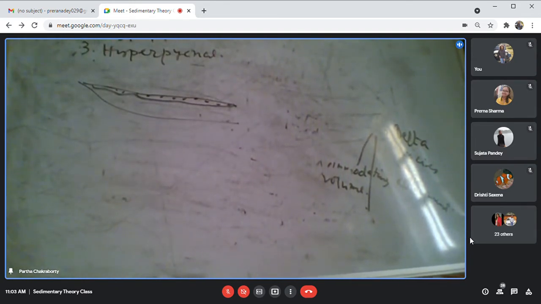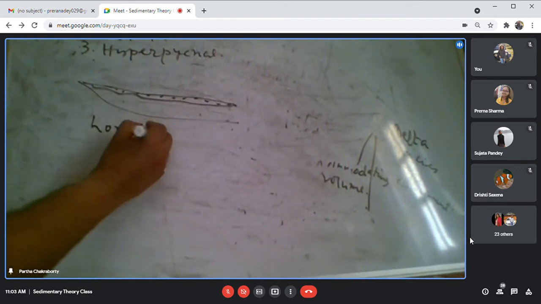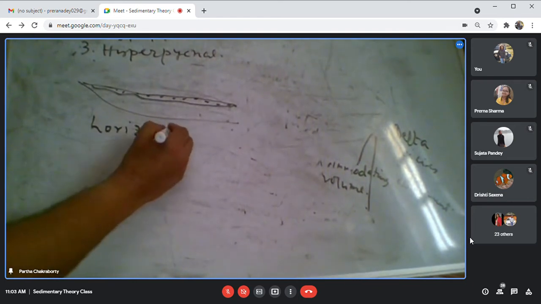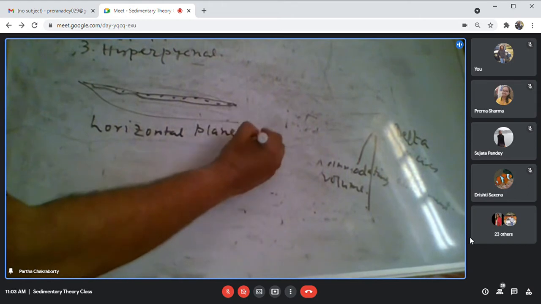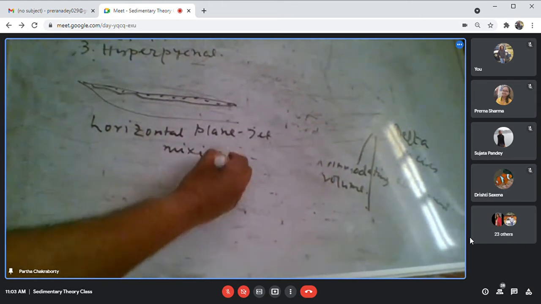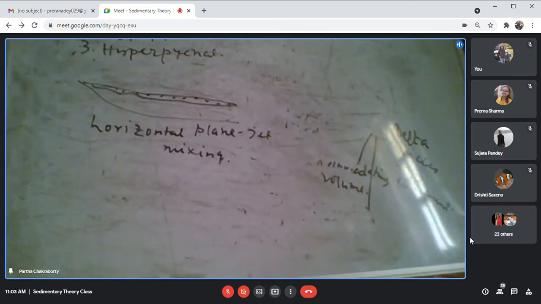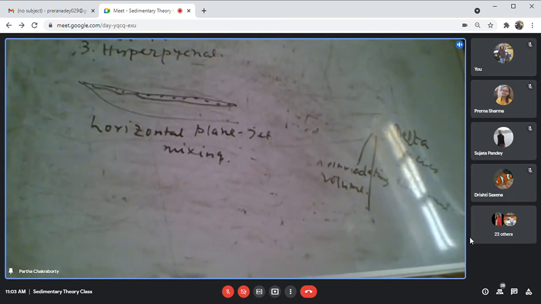And it will be mixing with the marine water in a plane jet, in a horizontal, not vertical, plane. That means it is of lesser density and floating on the surface in a horizontal plane, so the mixing will be horizontal plane jet mixing.